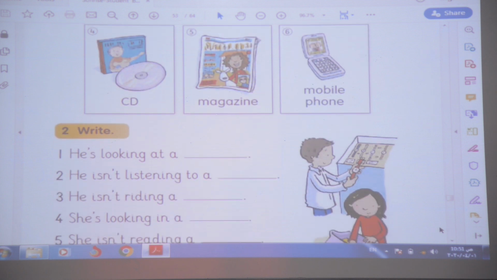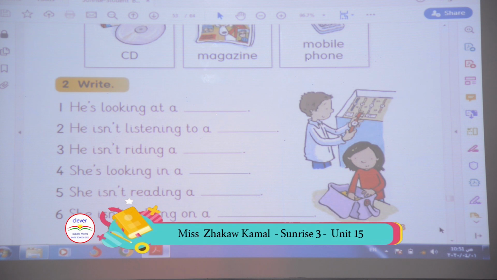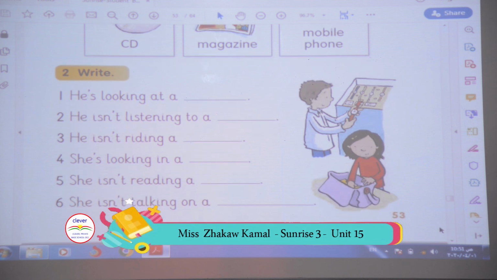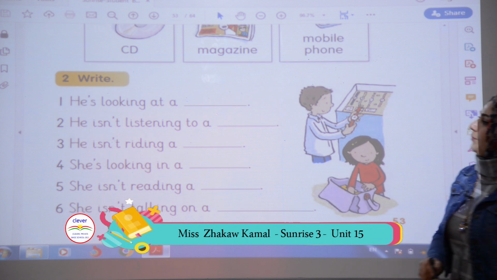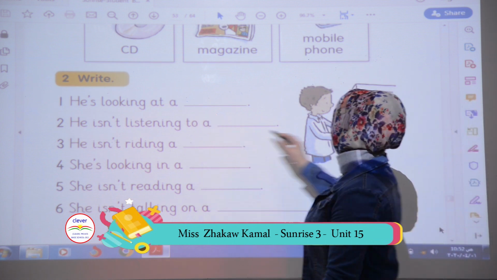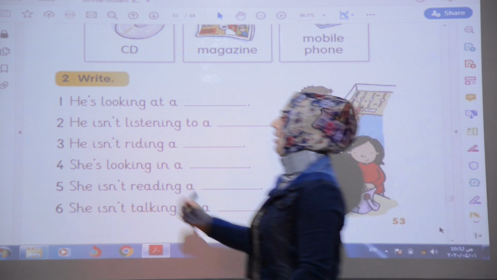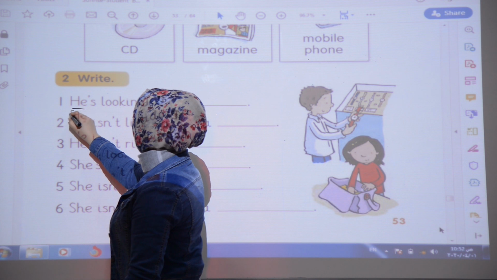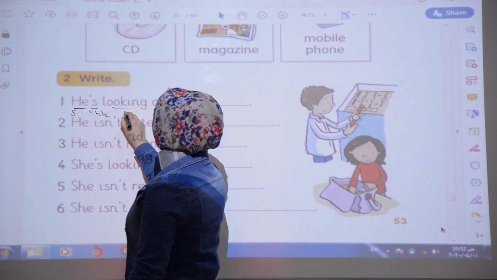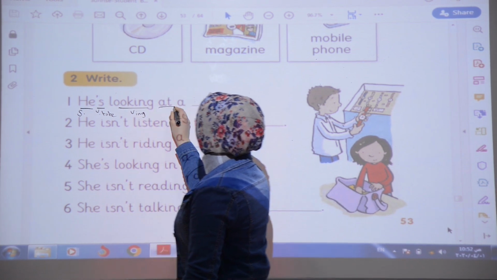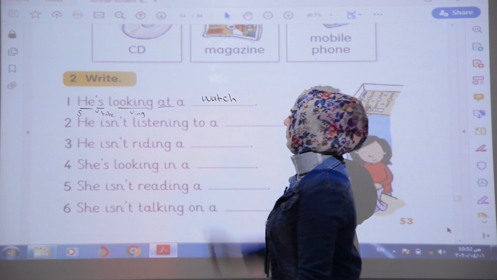Okay, let's go to this one. We said that he is looking at a watch. He is listening to a CD. He is looking at what? We have he here, subject. Is, verb to be. Looking, verb ing. At a watch, complement.